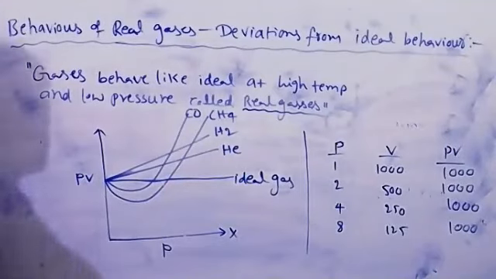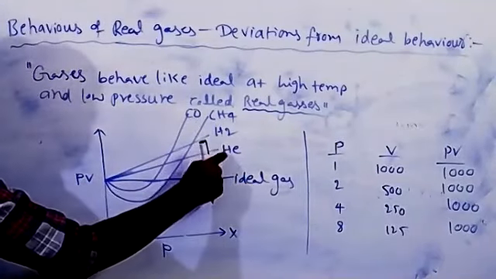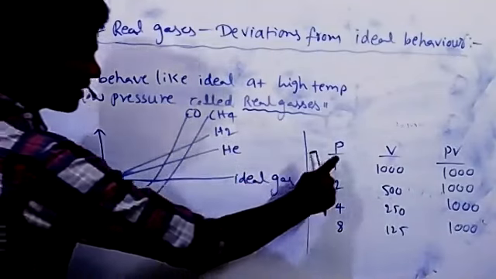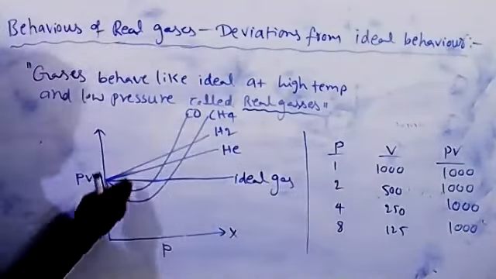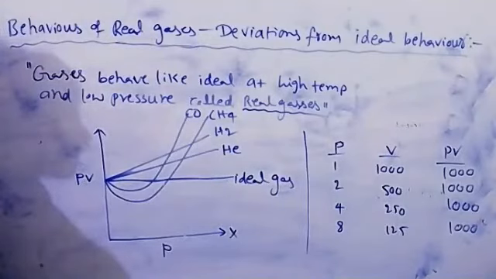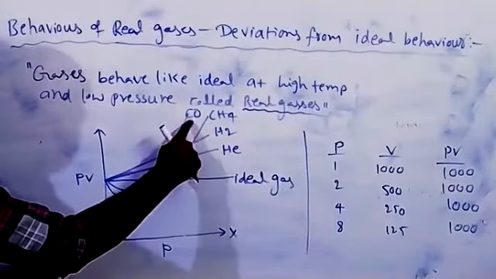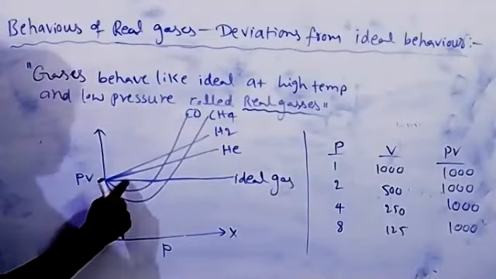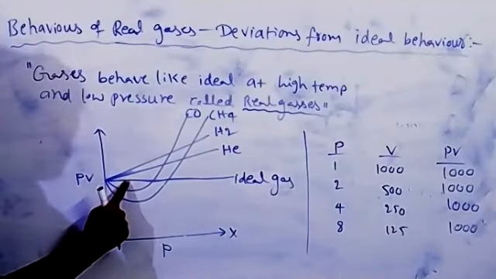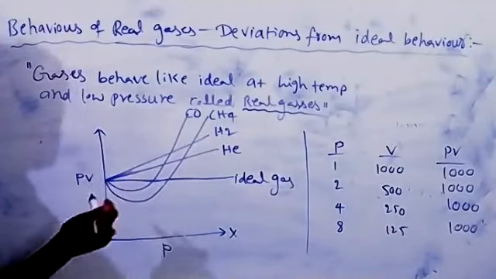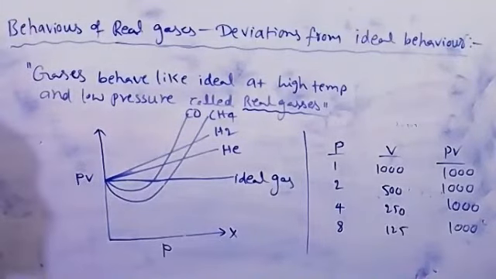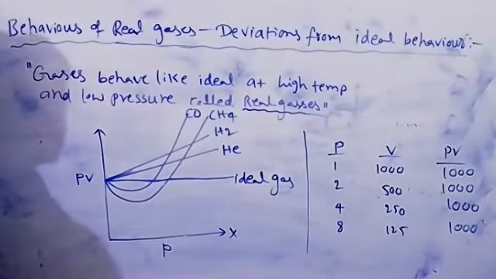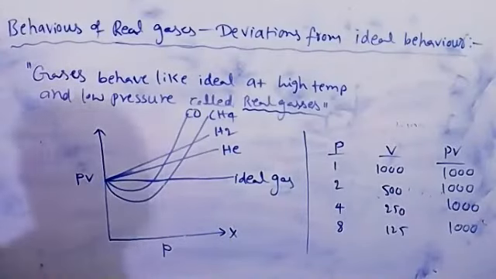Suppose the same values you measure for these gases, hydrogen, suppose helium only. If you multiply pressure and volume, it is somewhat higher than the expected value. These gases, carbon monoxide and methane, first give lower values than expected. So these are the deviations shown by real gases from ideal behavior. And the extent of deviation from ideal behavior we can calculate with the help of the compressibility factor.